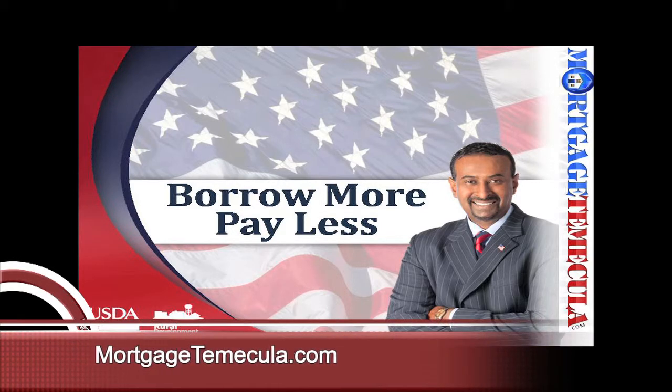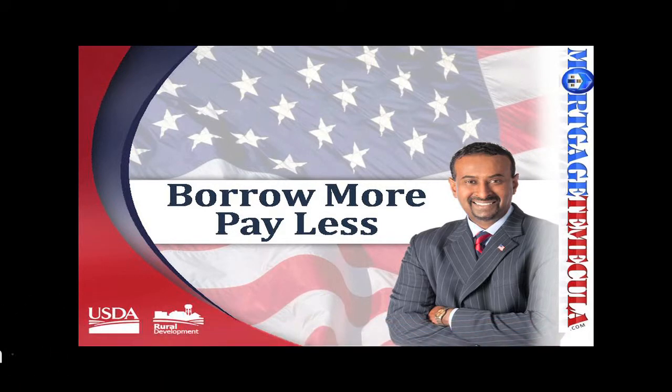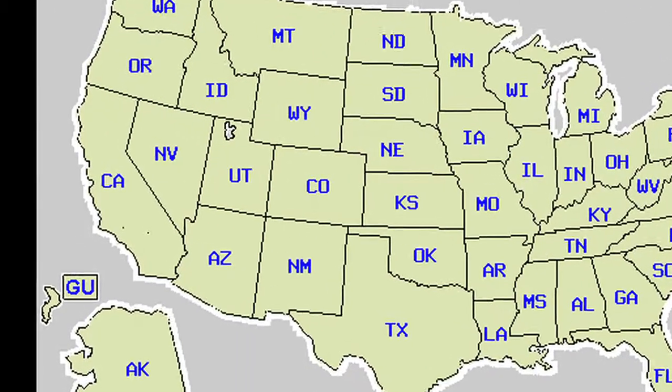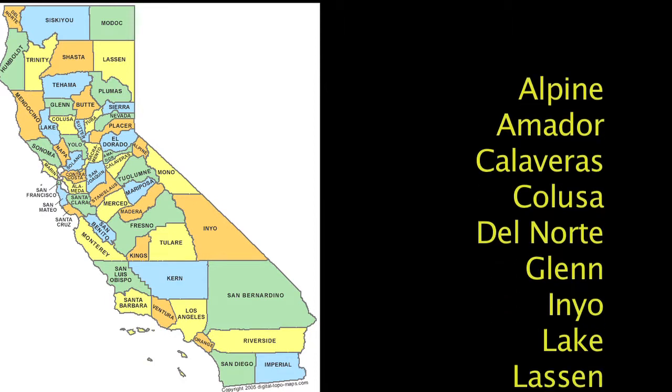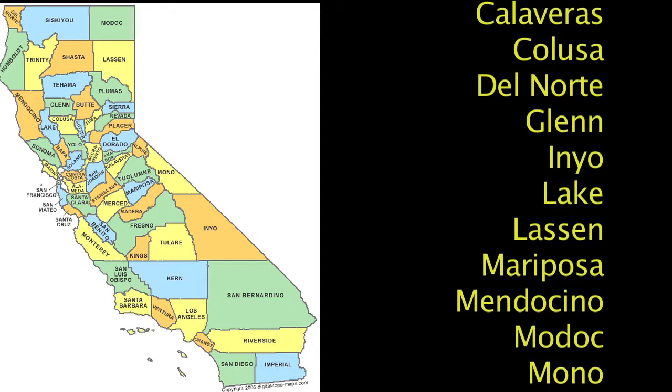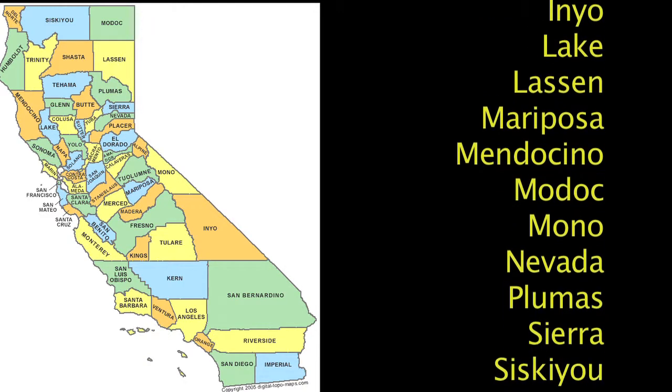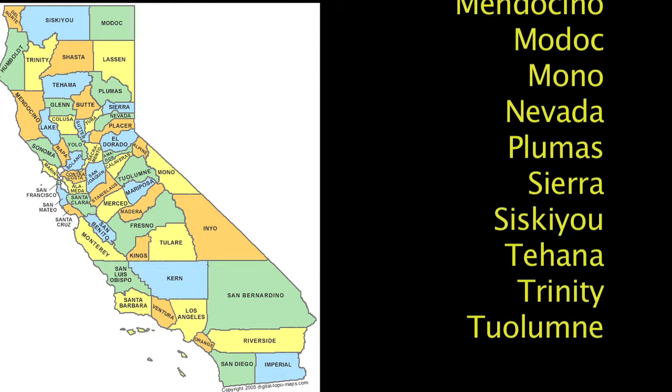As you've seen already, USDA zero-down loans are restricted to properties that are in eligible areas of the country only. Now, every state has some eligible areas, and some counties are actually entirely eligible. For example, in California, the following 20 counties that you see on your screen are entirely eligible for zero-down financing. This means that all geographic areas in those specific counties are entirely eligible for this particular loan.